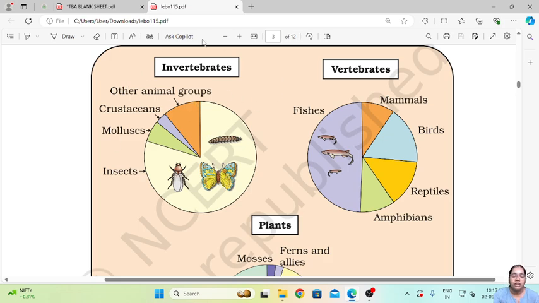In the world, in the invertebrate category, the insects are the most dominating population in the biodiversity. Then in the vertebrate category, fishes form half of the population of the organisms. Then birds, then reptiles, amphibians, and then the mammals. So this is how the populations of fishes, mammals, birds, reptiles, and amphibians are distributed in the world.